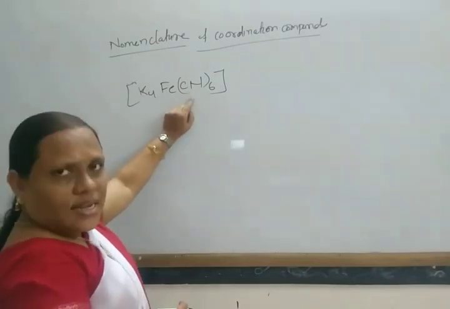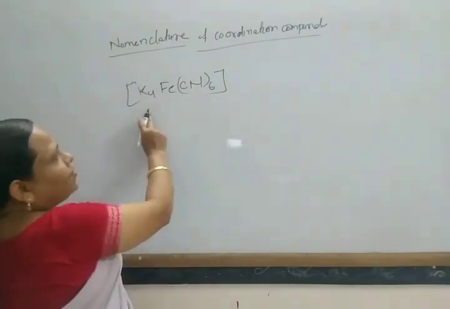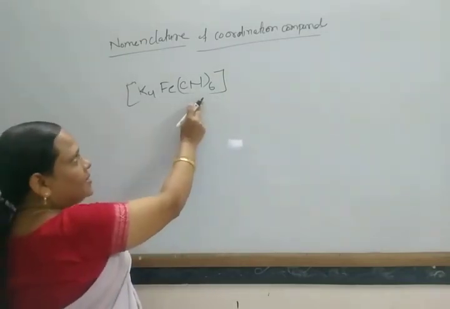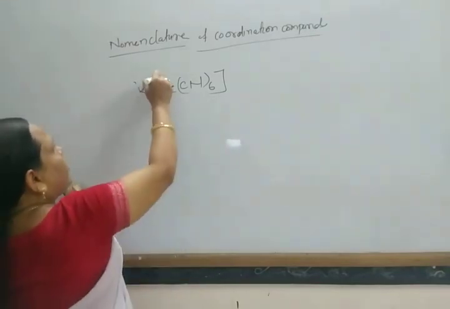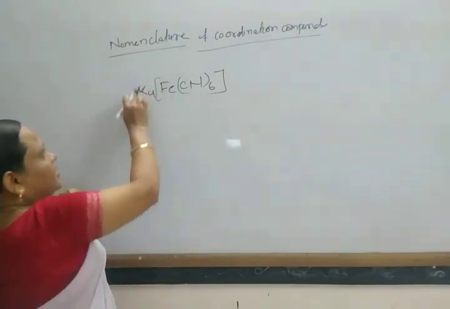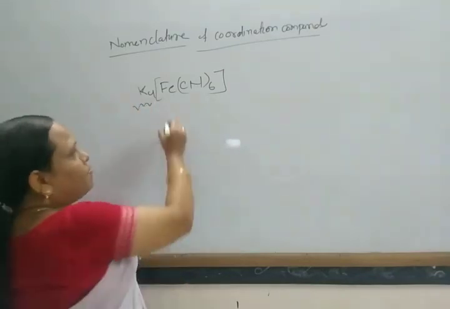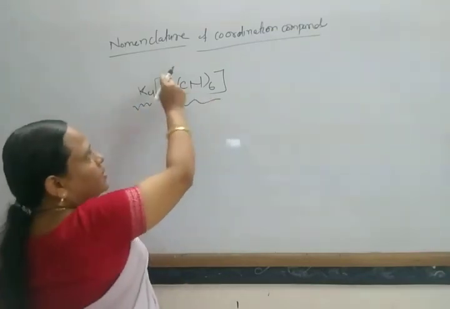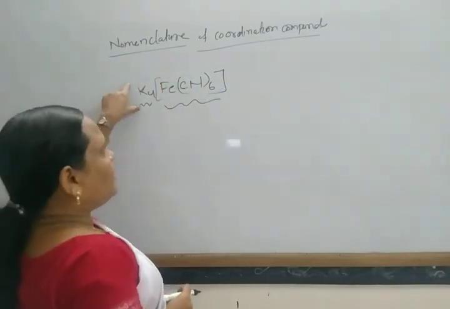In the cyanide case, it is not necessary so much. So K4[Fe(CN)6]: this is the ionization part, this is the complex part. This complex is negative, and the K is positive.